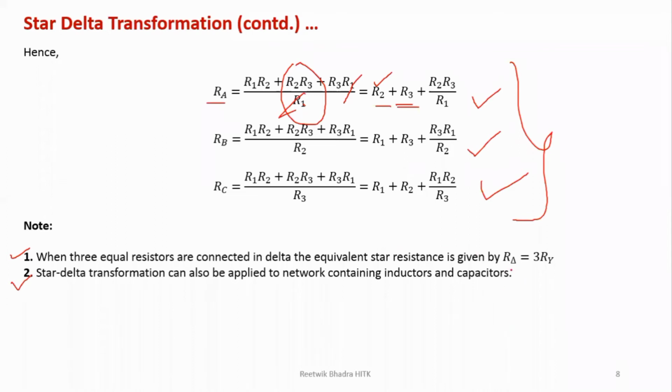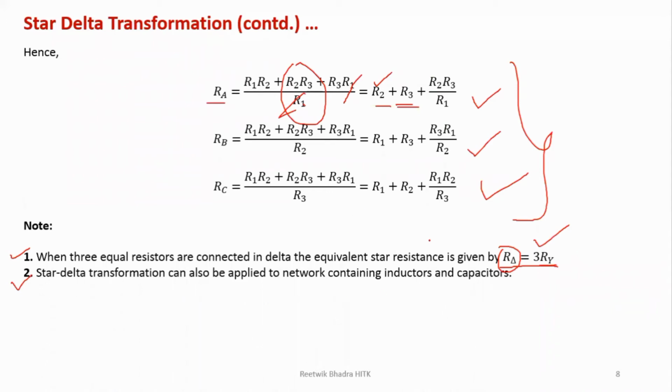That relation is given by R delta is equal to 3 R star. Suppose in star it is given all the resistances are 5 ohm. So in delta it will be 3 into 5, that is 15 ohm. So you don't need to go for such huge calculation. If all the resistances are different, then you have to go for the calculation. If all the resistances are same, then just remember this formula. It will help you in solving the network very easily.